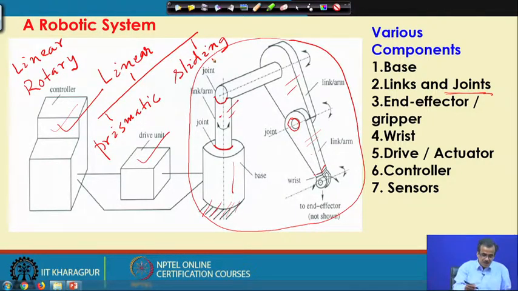Now, here I am just going to draw a rough sketch for the prismatic and the sliding joint.